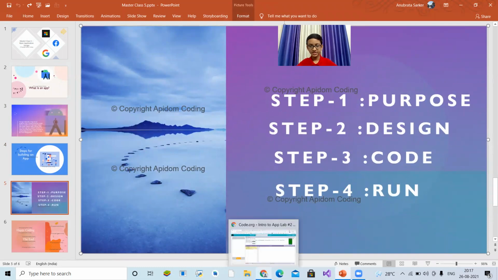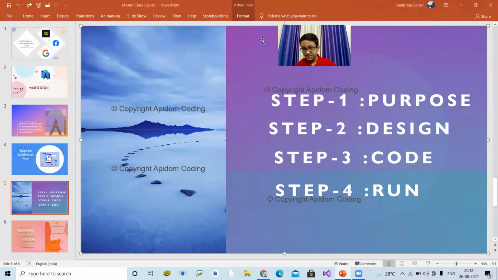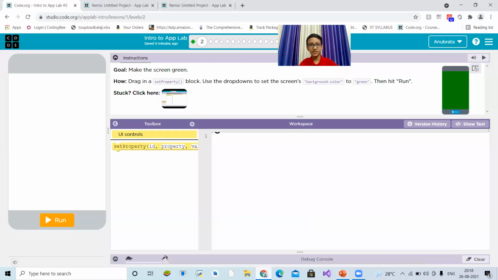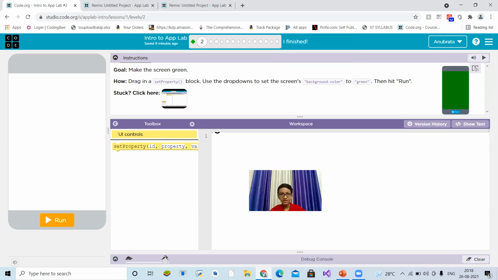So yeah, friends, let me share my computer sound. Share sound. Yeah. So I think I'm audible, and now my computer will also be audible to you. Okay. So friends, firstly, we'll do some activities. Here you can see the first one is a video on setting properties.